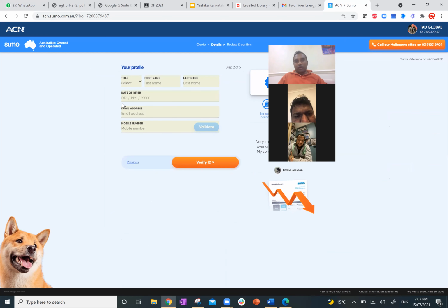Then it asks for the details: the customer's first name, last name, date of birth, email address, and mobile phone number. After we put in the customer's mobile phone number, they get a 6-digit verification code. They put that in, put their email address, press submit. That's it, finish. They also have to give one form of ID, driver's license, medicare or passport. Where do we put that ID? The next step, I'm not going to put it now. See, verify ID. The best way is when you sign up for your electricity and gas, then you understand. I can help you when you sign up.